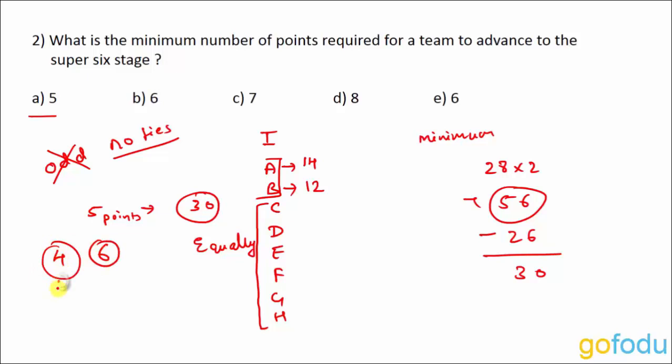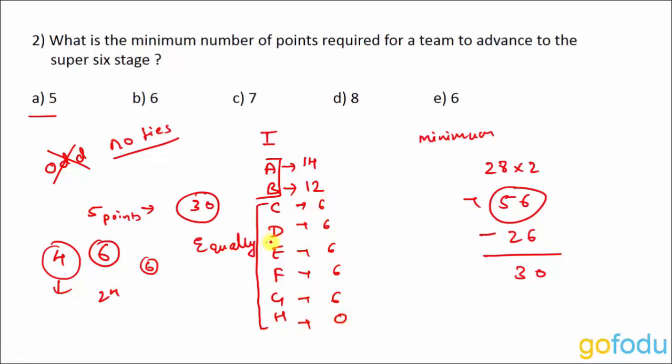So if I try to divide 4 points to all these 6 teams, I will be able to only divide 24 points and 6 points will still remain. So what we can do here is distribute 6 points to the top 5 teams and give 0 points to the last team.